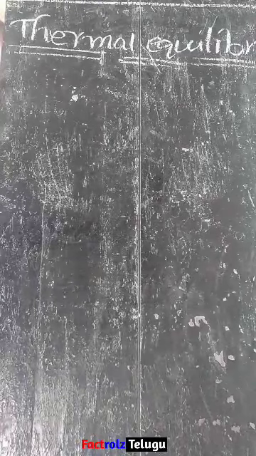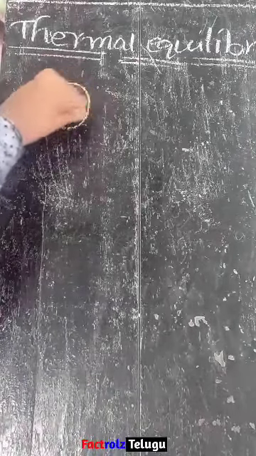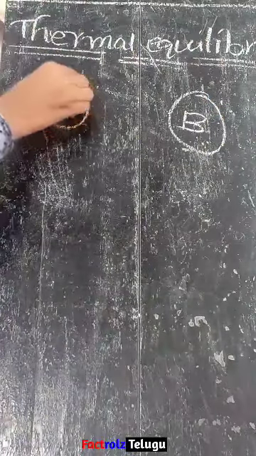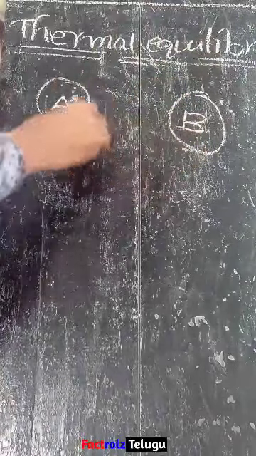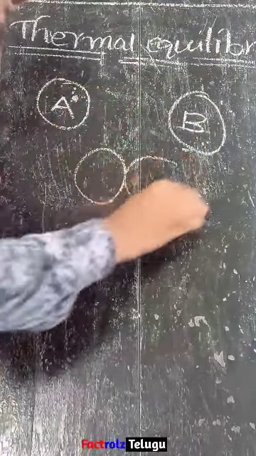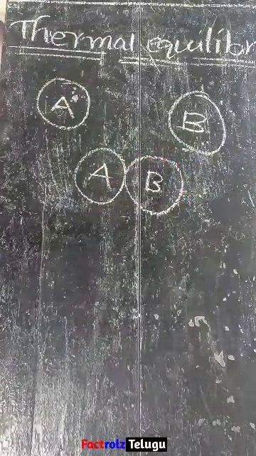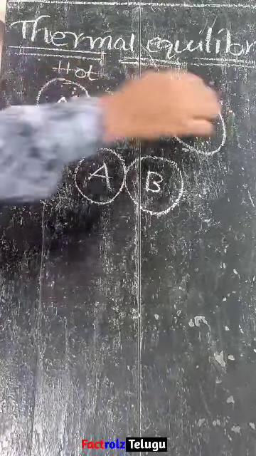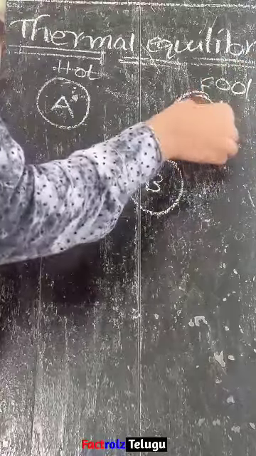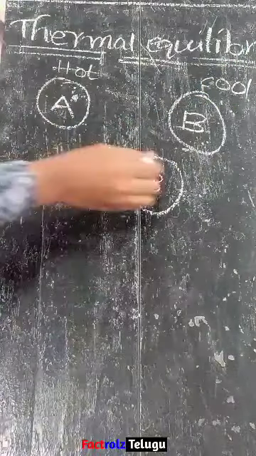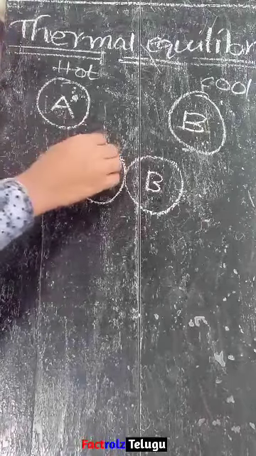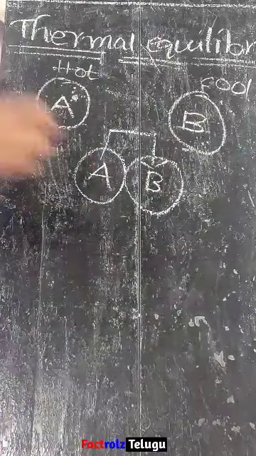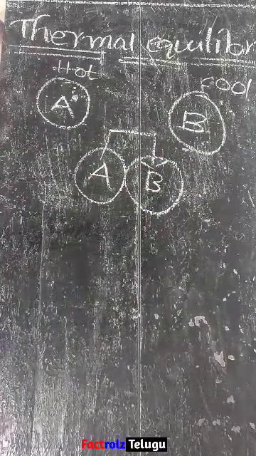Suppose you take two bodies, body A and body B. These two bodies are kept in contact, that means A and B are touching each other. Suppose A is hot and has some temperature, and B is cool and has a lower temperature. When these two are kept in contact, what will happen? The hot substance transfers heat energy to the cooler substance. So here the transfer of energy takes place from the hot body to the cold body.